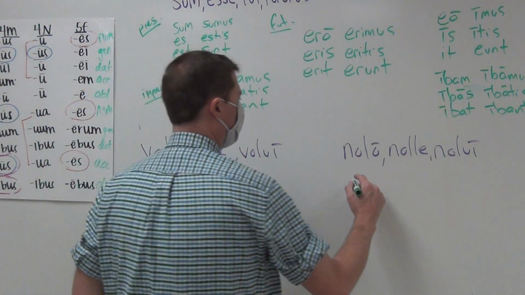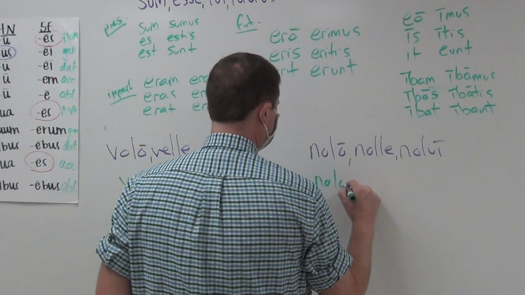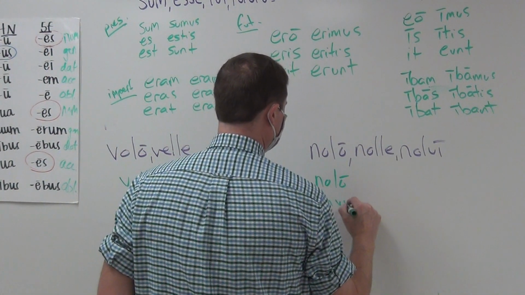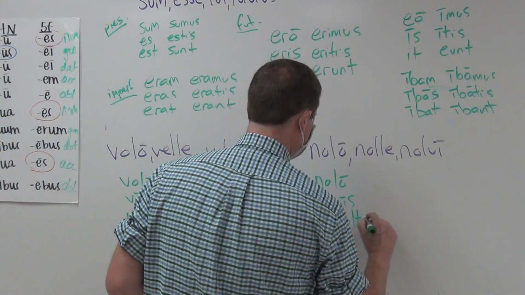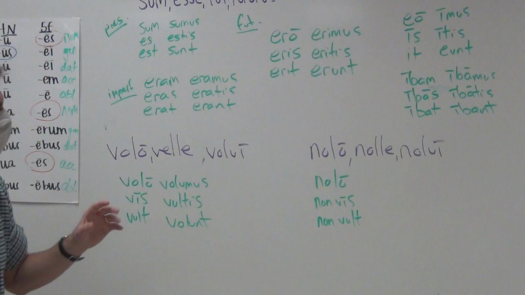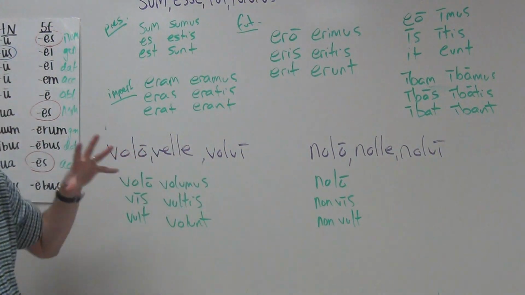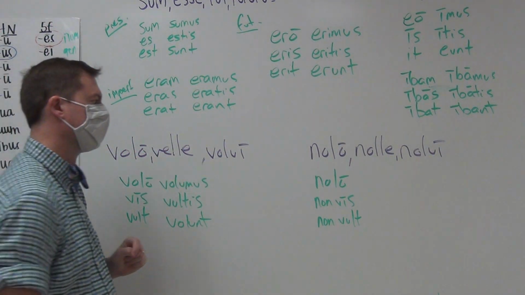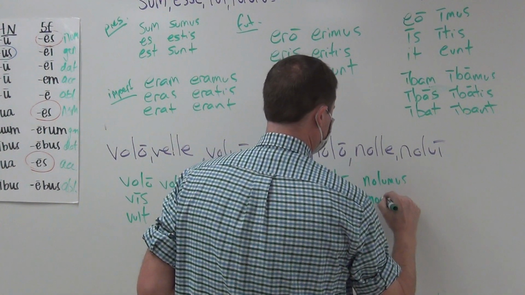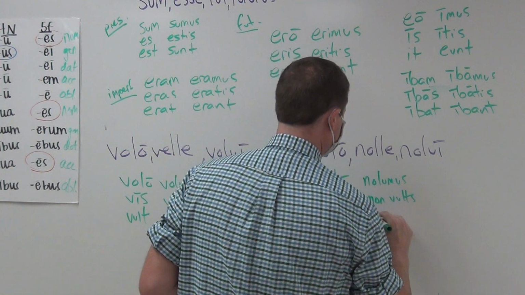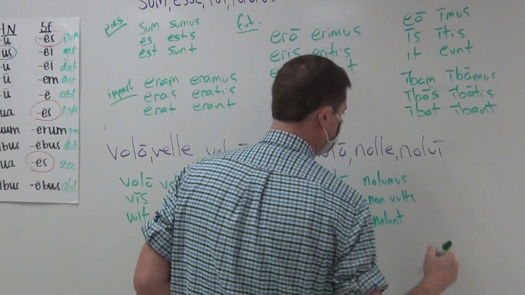Same thing for nolo, nolle. It would be, of course, nolo, non vis, it breaks back apart. Non vult, it breaks back apart. By that, what I mean is that it's nothing more than non plus volo squished together. Nolo. And then up here, nolumus, non vultis, it breaks back apart, and nolunt, it squishes back together.